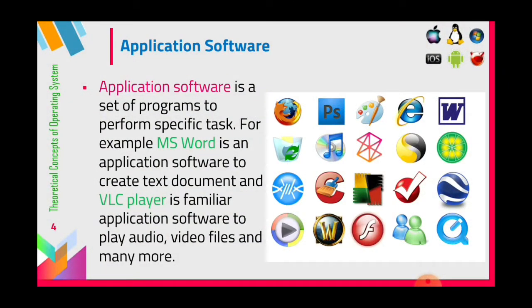So application software is a set of programs. Application software is also a set of instructions, a set of programs, to perform a specific task. If you want to do some specific task, then we can develop an application software. For example, MS Word, VLC player, PowerPoint, Paint, these all come under application software.